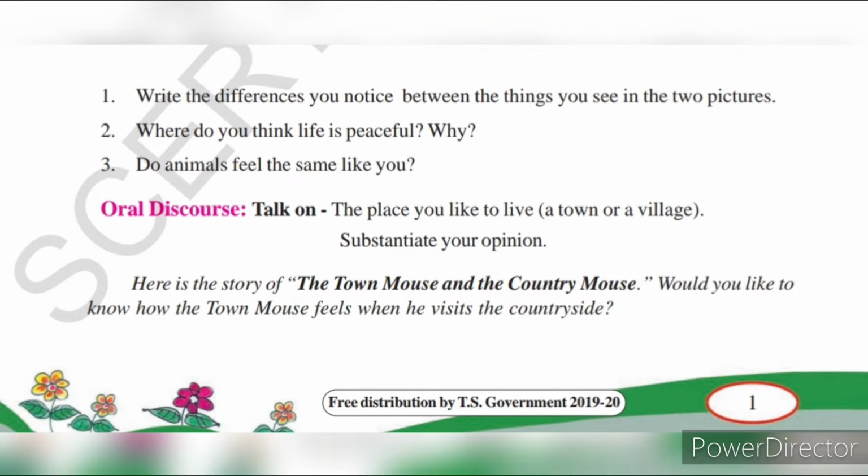Oral discussion. Talk on the place you like to live, a town or a village. Substantiate your opinion. So which place do you like, town or a village? Substantiate means showing some proof or evidence, that you have to prove or show some evidence that you like this place. Why you like this place, you have to write the reasons. This is an oral discussion. Just share your opinion with your friends in the class.